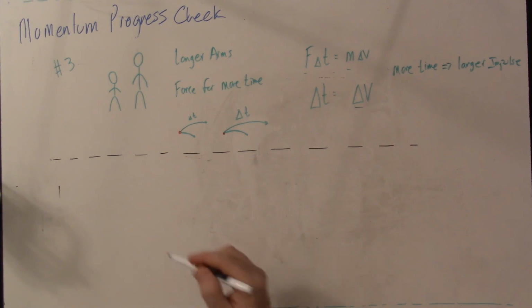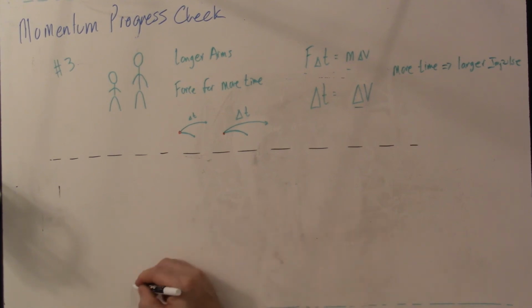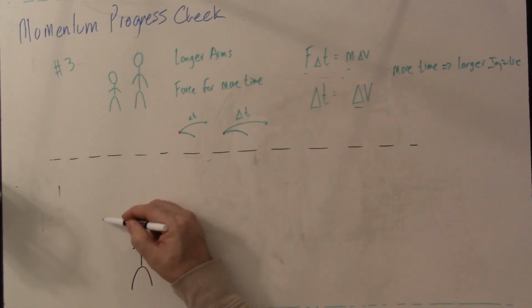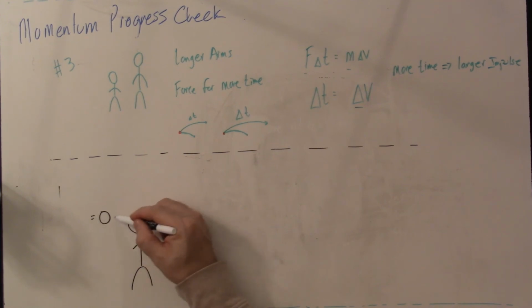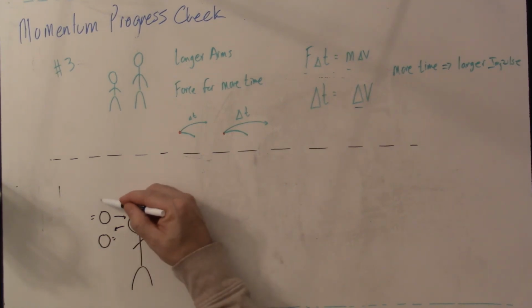So let's diagram this up. We'll do it over here. So here's the goalkeeper. Here comes the soccer ball. It's going to hit and then rebound back. The speed coming in is 15 meters per second.